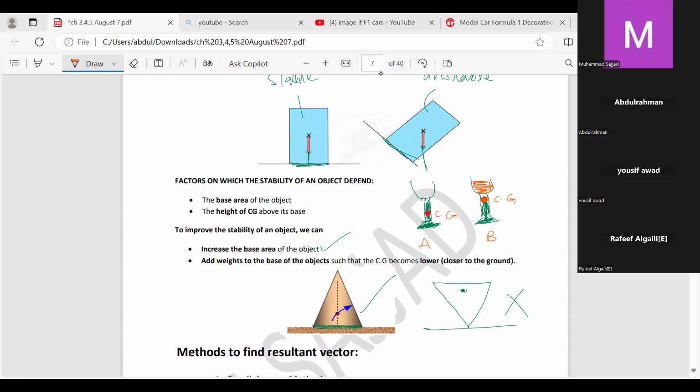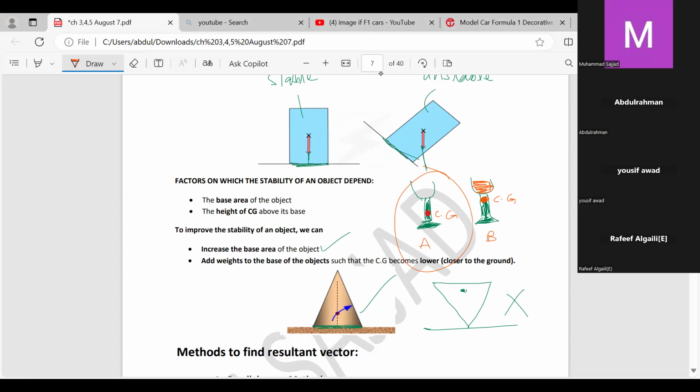Okay, my dear friends. So of course, which one is more stable? All of you are wrong. Correct answer is A. Why A? Sorry, everybody who said B, they are wrong. I myself forgot. Why is A more stable?